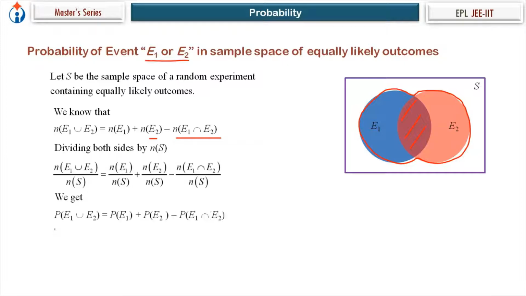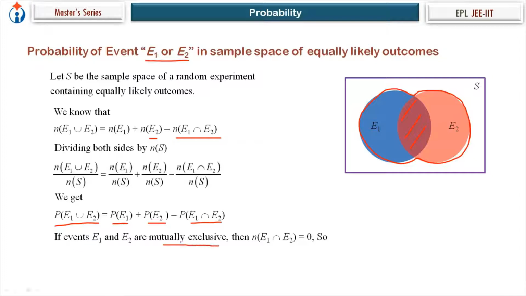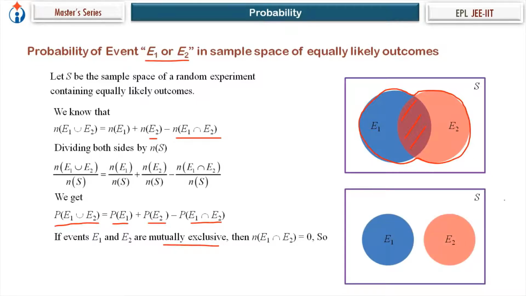We get probability of event E1 or E2, which is E1 union E2, is equal to probability of E1 plus probability of E2 minus probability of event E1 intersection E2. Now, if events E1 and E2 are mutually exclusive events, then n of E1 intersection E2 is 0. That's the condition for mutual exclusiveness. So in the Venn diagram, E1 and E2 are like this, no common region there.